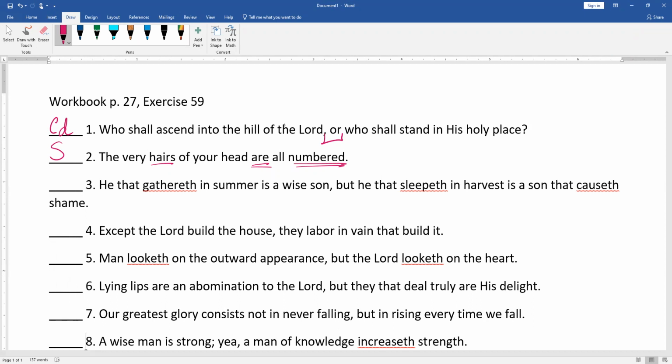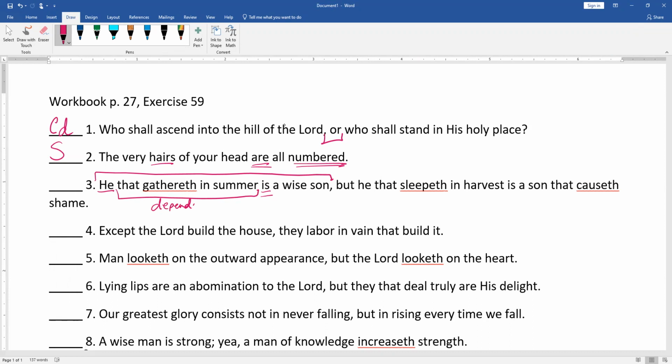Okay, so what's your first main sentence? Okay, so we've got he that gathereth in summer is a wise son. So what's my verb? Is. My subject is he. And then I've got this clause describing he. So I have an adjective clause. This is dependent.